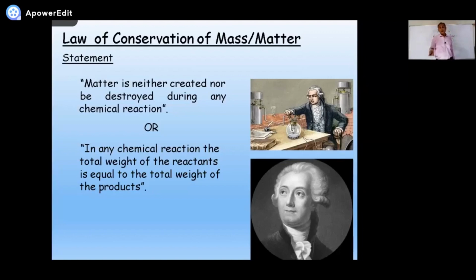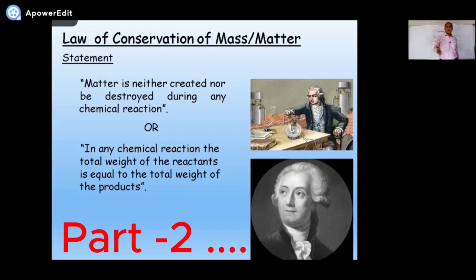And what is the new law here that we call the law of conservation of mass, or law of conservation of matter? That matter can neither be created nor be destroyed. We can't create matter, we can't destroy matter in any chemical reaction. The only thing that we can do is transform matter from one form to another form.